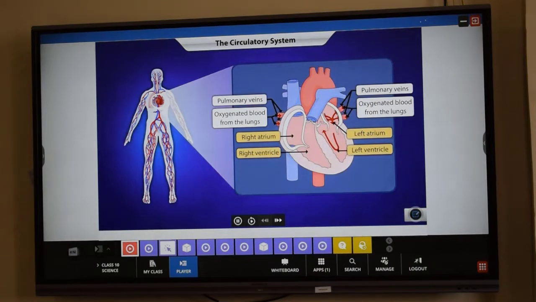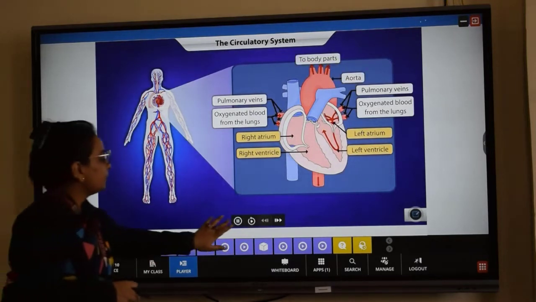The left ventricle is the most muscular chamber of the heart, as it must pump blood to all parts of the body. When the left ventricle contracts, it pumps the oxygenated blood to the body via the aorta.